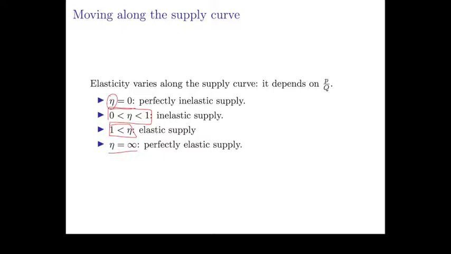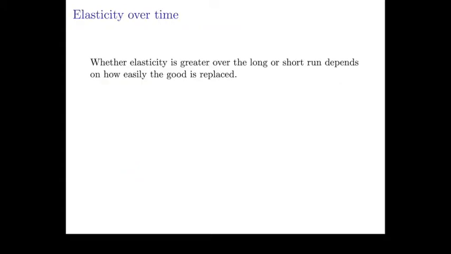So the last thing I want to talk about in terms of elasticity is what happens to elasticity over time. Let's go back to demand elasticity. Whether you're talking about the short run or the long run is going to matter for what the elasticity should be. Because as we saw, if a good is easily substituted, then that's going to be a very different situation than where a good has no reasonable substitutes. So in the short run versus the long run, your ability to substitute a good is going to vary.